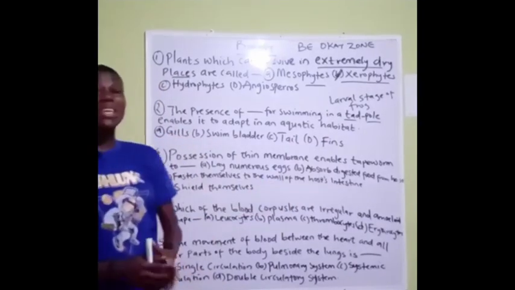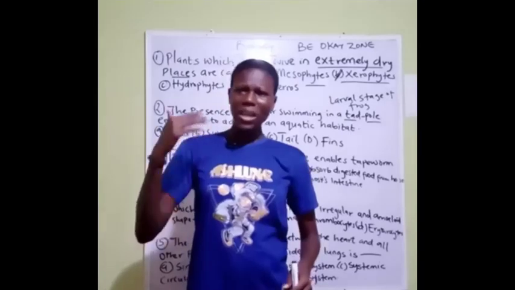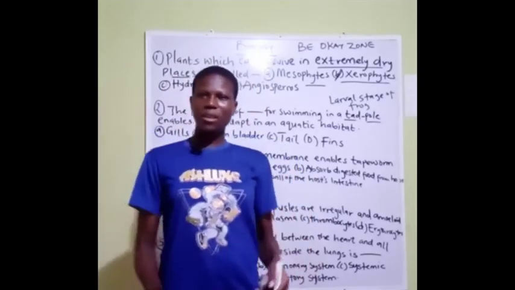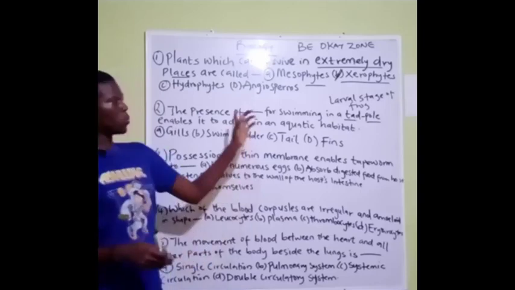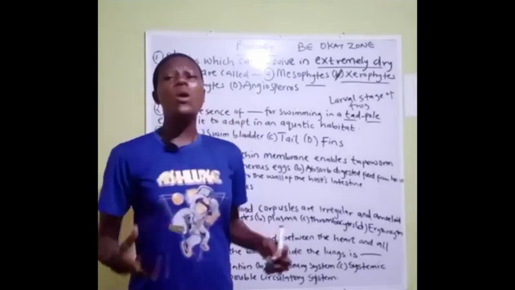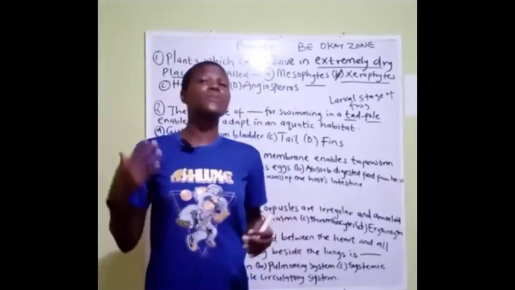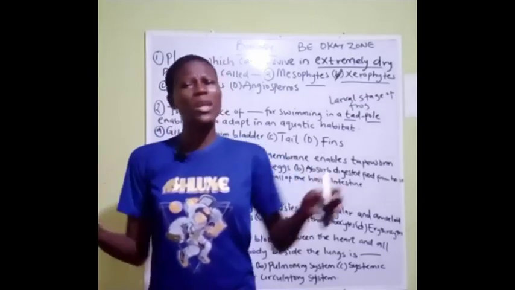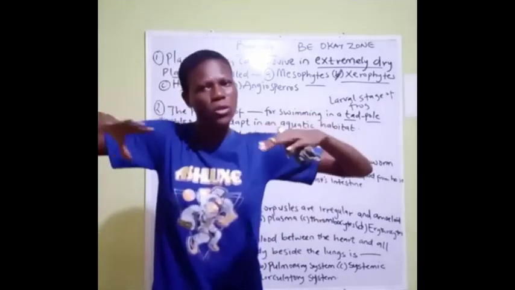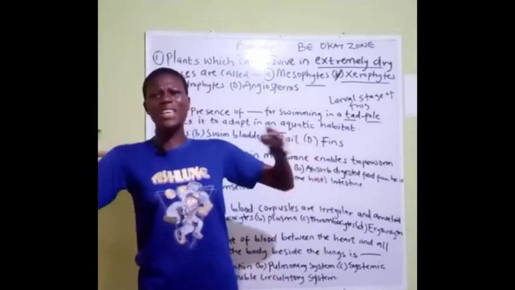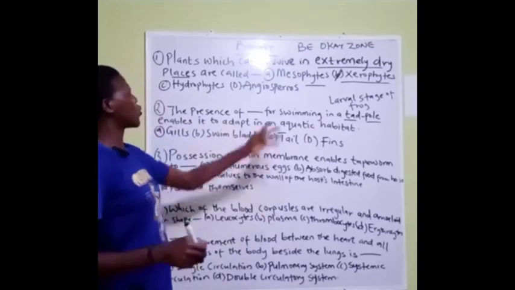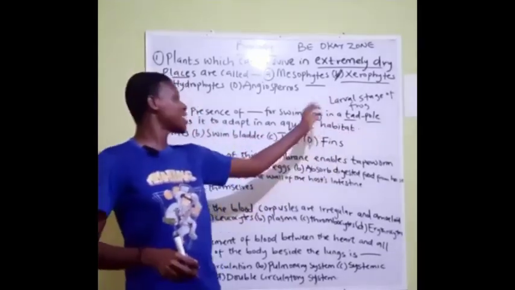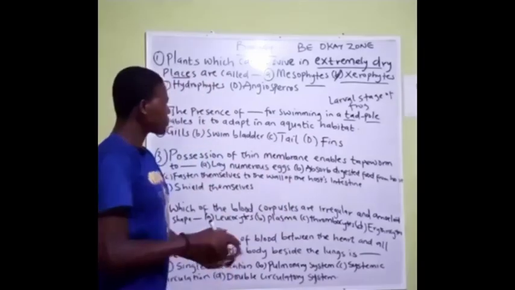A, we have the gills, the swim bladder, the tail, and the fins. The gills are found mainly in fishes. This enables most aquatic organisms to respire in their environment, so it is not in line with this question. B says the swim bladder. What does the swim bladder do? The swim bladder is found in fishes as well. It helps them maintain buoyancy, that's to keep them afloat on water, so that they can float well. So it does not relate to the question that says the presence of dash for swimming in a tadpole enables it to adapt to its environment. C, we have the tail.